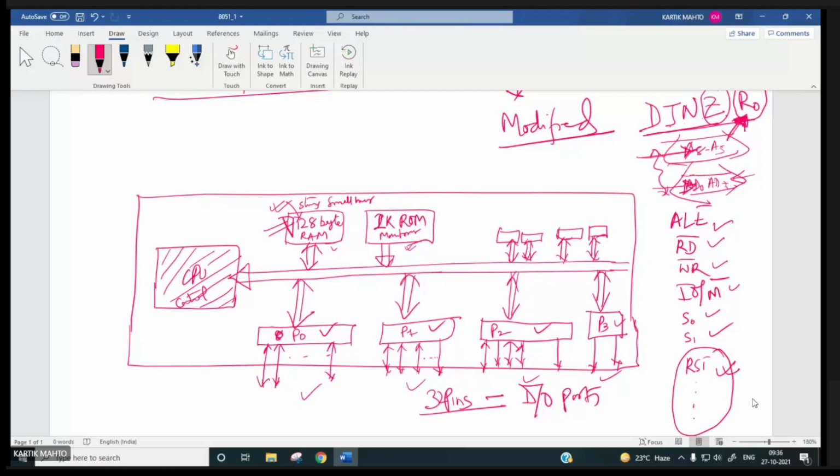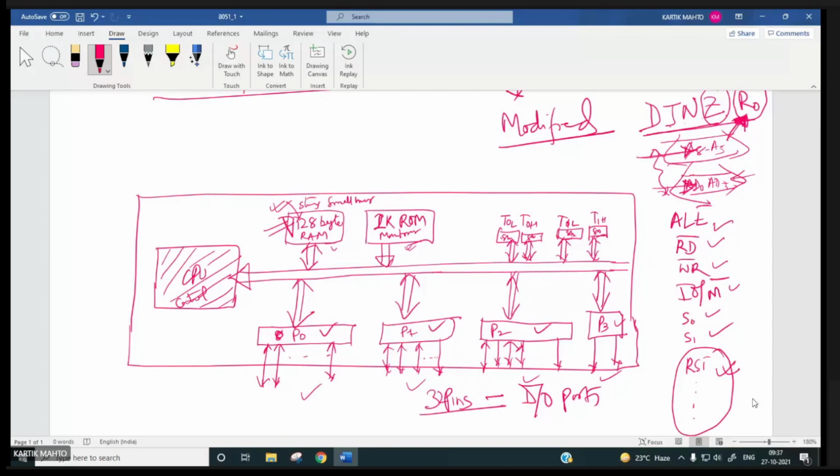So this will be T0L, T0H, T1L, T1H. This is 8-bit, this is 8-bit, so a 16-bit count you can load. This is also 8-bit, this is also 8-bit, so a 16-bit count you can load.